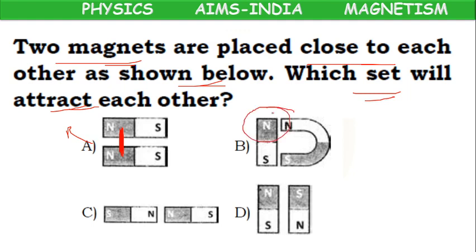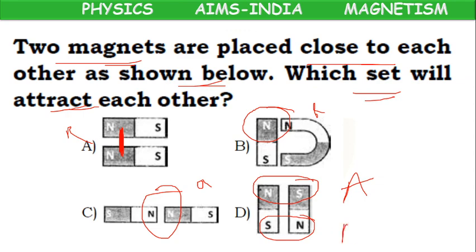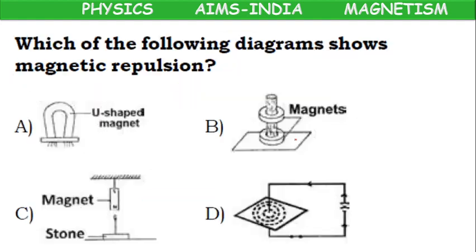Here also north, repel. Here also north, repel. Here north and south, they will attract. Here also south and north, they will attract. So D option is the correct answer. Next, which of the following diagrams shows magnetic repulsion?